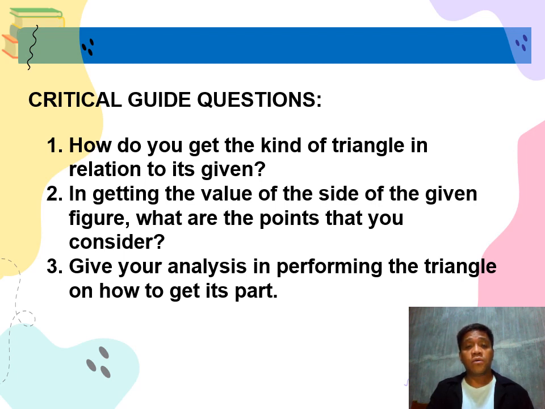So how about you, group number 4, give your analysis in performing the triangle and how to get its parts. To get its parts, we have to be familiarized with what? And what is that? Okay, we have to familiarize with the trigonometric ratios, such that in order to get the value of the unknown, we have to know that sine is equal to opposite over hypotenuse, cosine is equal to adjacent over hypotenuse, then tangent is equal to opposite over adjacent.